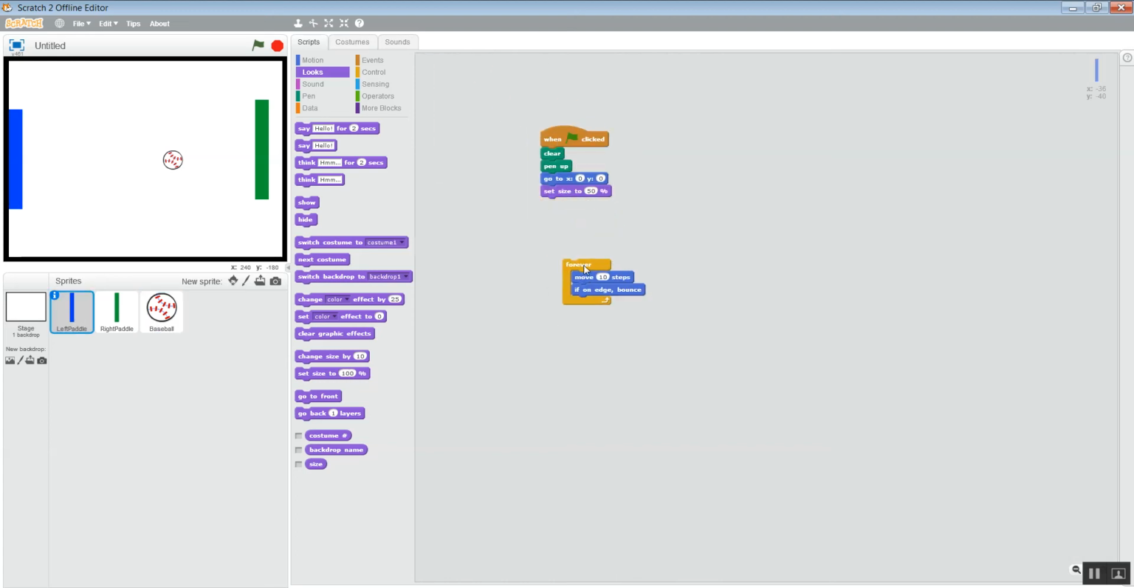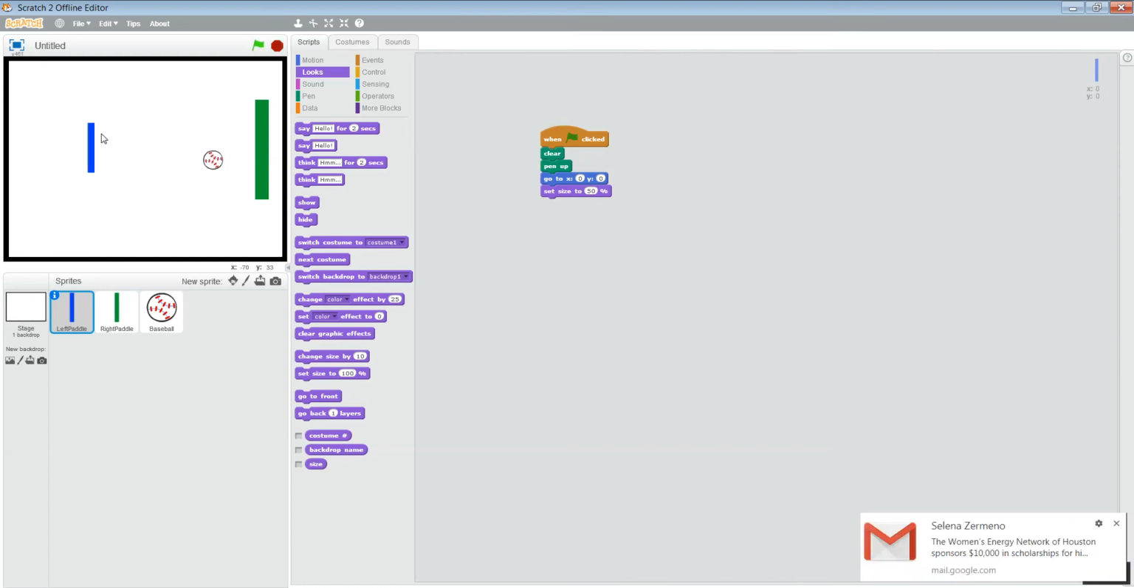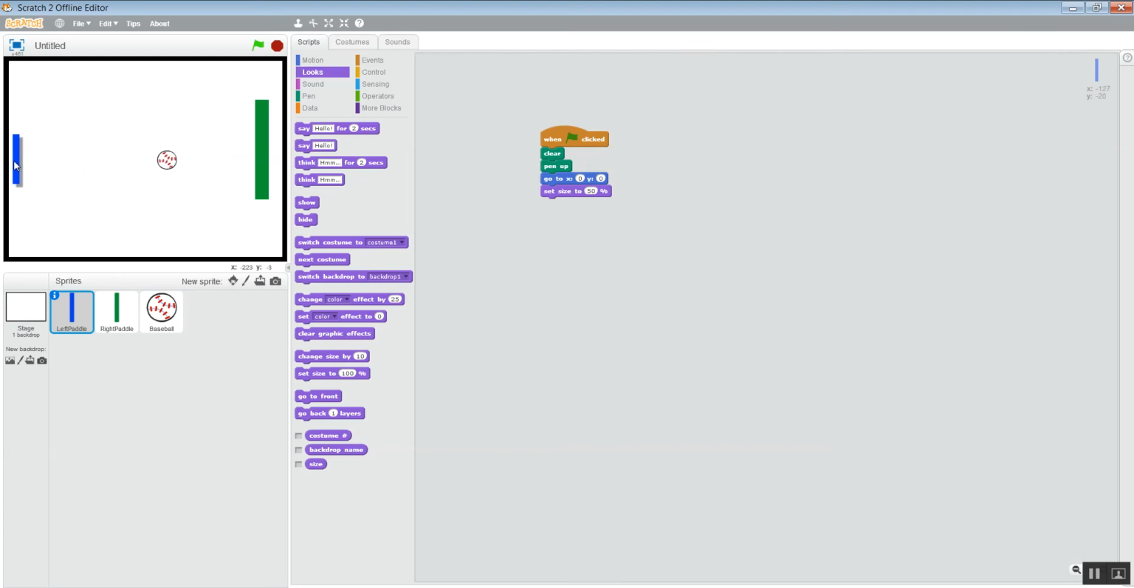We don't need this forever stuff, so that can come off. We also don't really want to change its size yet. I will want to, because those paddles are way too big to be true pong paddles. But let's leave it. Let's see what 50% does. So if you see, it is about the right size that I want it to be, but it's not where I want it to be. Right now it's at 0, 0. So we need to bring it over here.